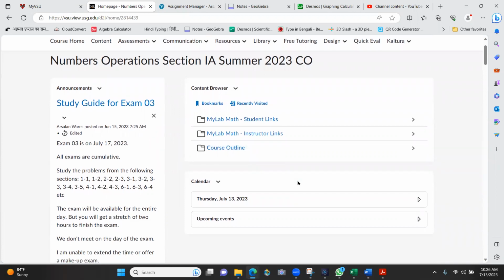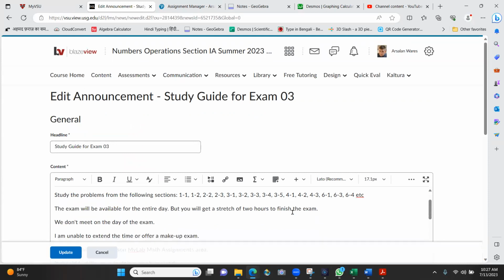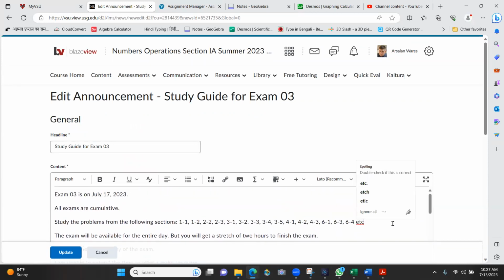On the 17th of July, you will be taking your exam 3. It will be available on that day only for about 24 hours. You want to take it during that time, so set aside 2 hours. All exams are cumulative, and these are the chapters we have covered. Just those. So make sure the ones you couldn't do on exam 1 and exam 2, if they show up again, you can do it this time.